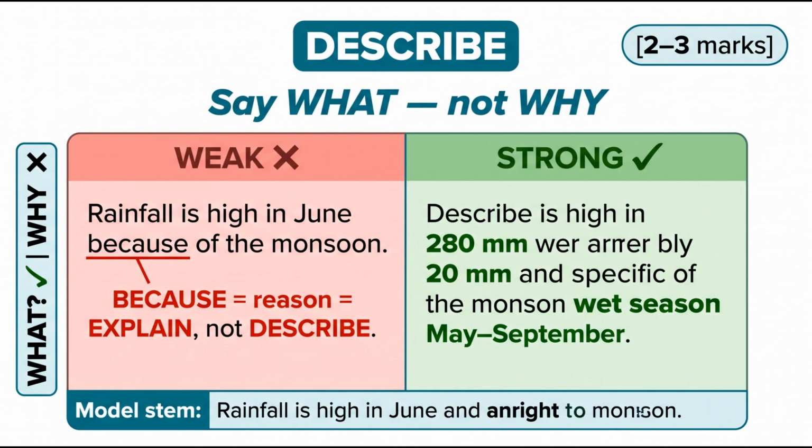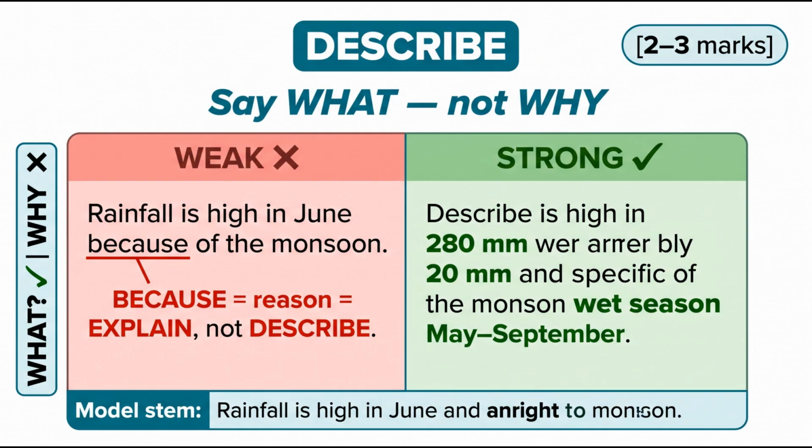Command word 3, describe. This is where many students lose marks because they answer why when the question asked what. Describe means you say what something is like, what pattern it shows, or what characteristics it has. It does not require reasons.